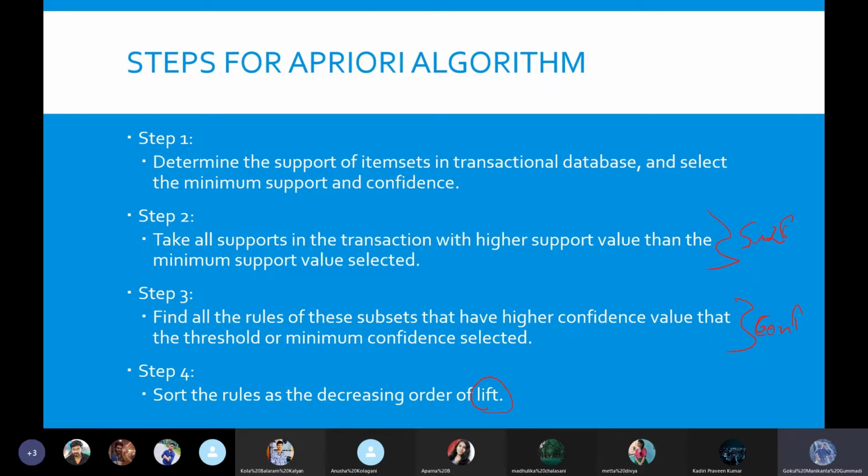Doing that, I would even increase the sales, and in turn it will increase the lift as well. So that is how we try to focus. Whichever transactions show a high lift value for a certain set of data items, obviously we will try to push them more and increase our sales. That is how the Apriori algorithm goes with these 4 steps.